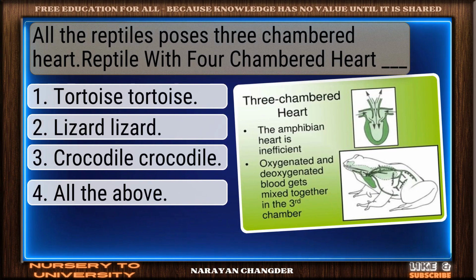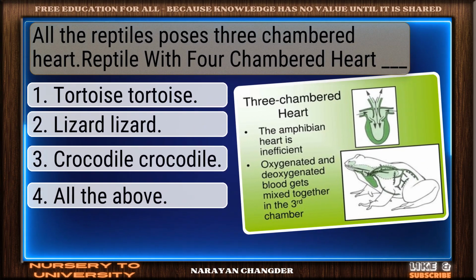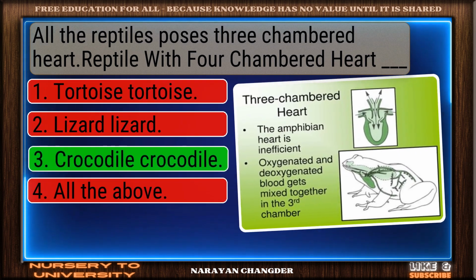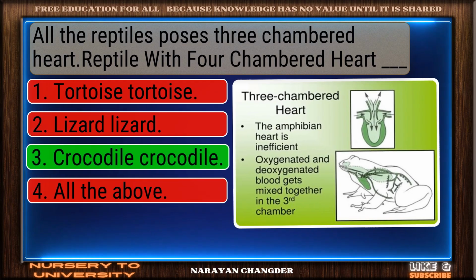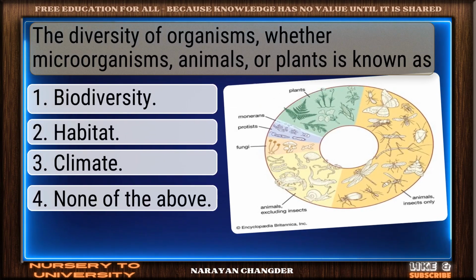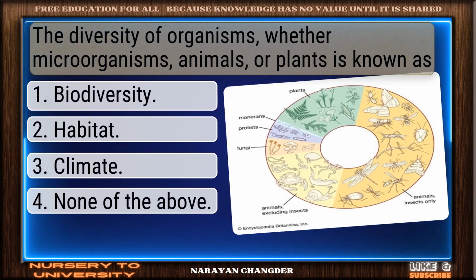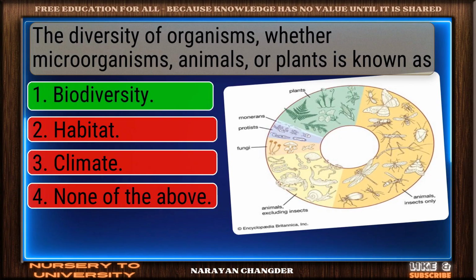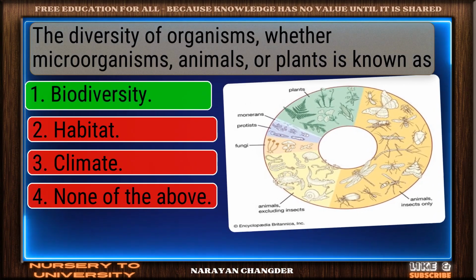Question number 80. All the reptiles possess a 3-chambered heart. Reptile with 4-chambered heart dash. You chose crocodile, and it is correct. Question number 81. The diversity of organisms, whether microorganisms, animals, or plants, is known as? Exactly. Biodiversity makes sense, and it is the right choice.